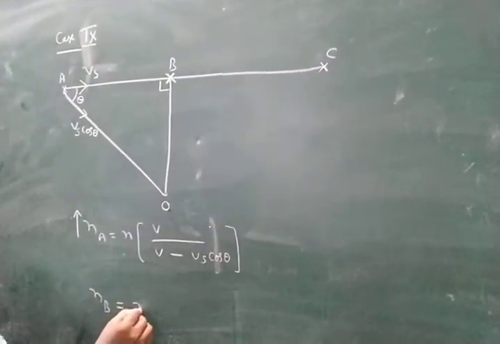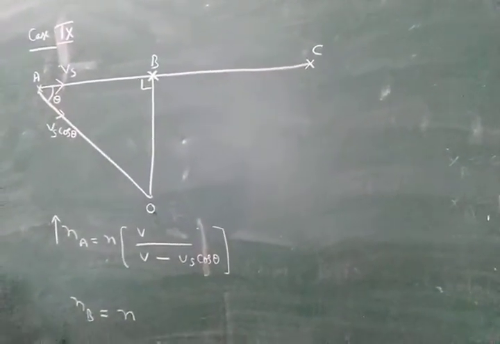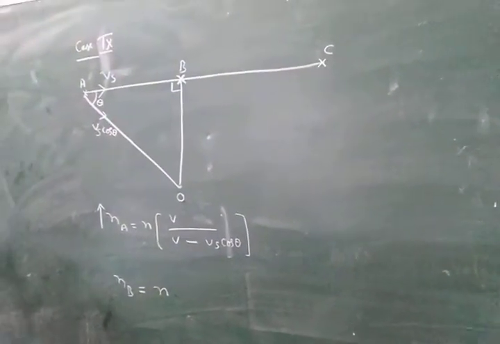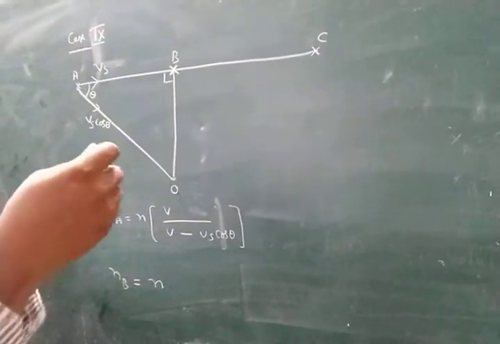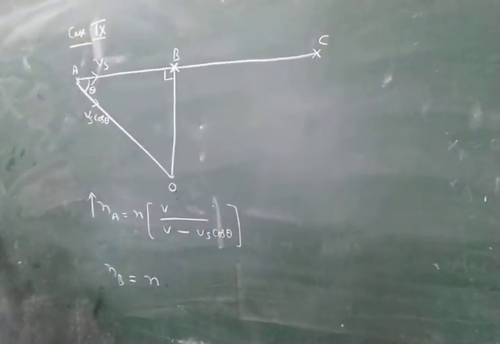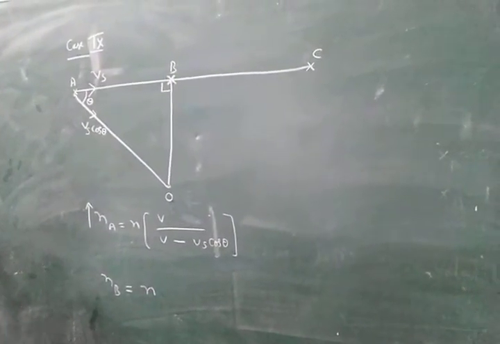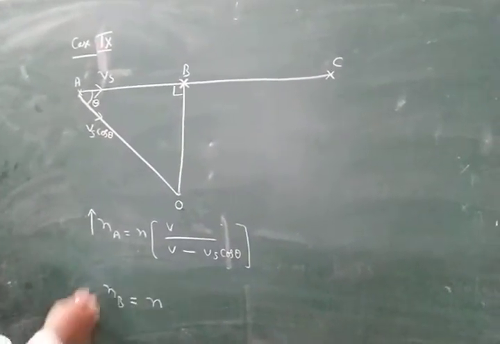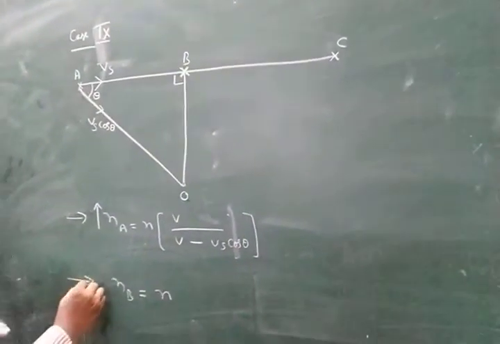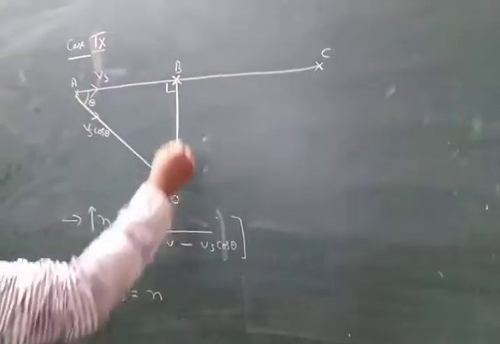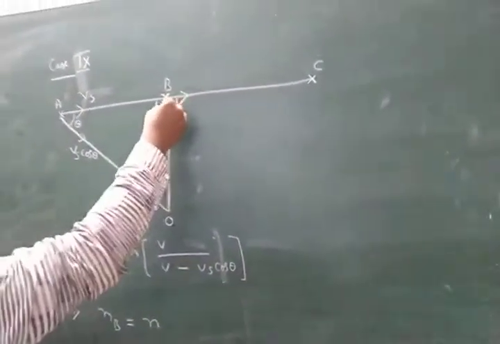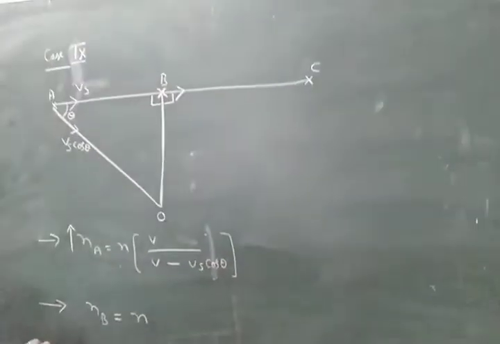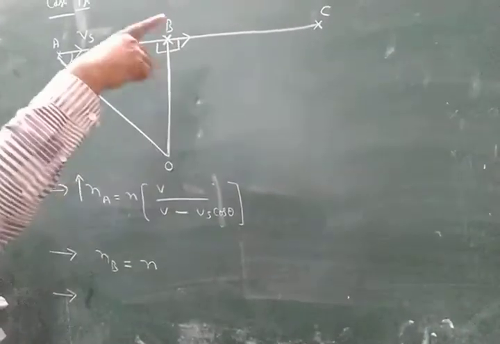That means the apparent frequency equals the actual frequency, and the Doppler shift becomes 0, because Doppler shift means apparent frequency minus actual frequency. Apparent frequency 500, actual frequency 500. 500 minus 500 equals 0. That means the Doppler shift becomes 0. At B, because the line of sight and the source motion are always perpendicular, there is no Doppler effect.